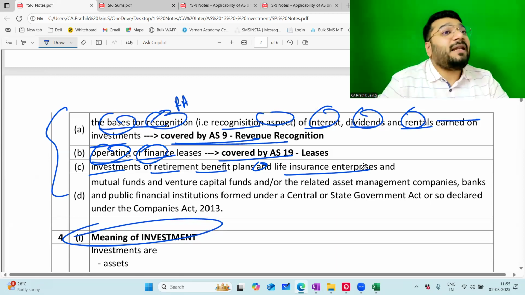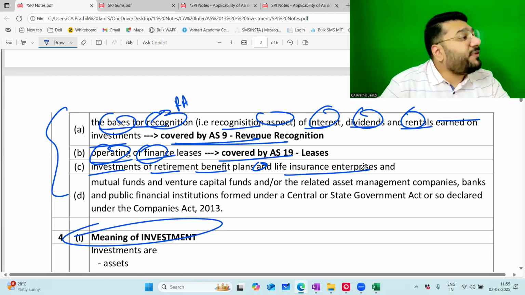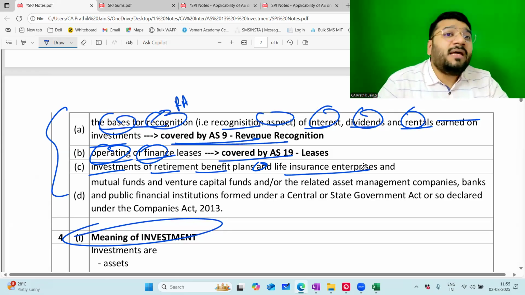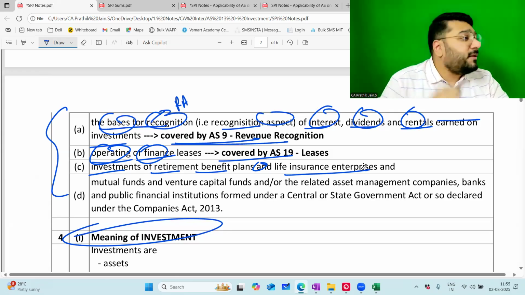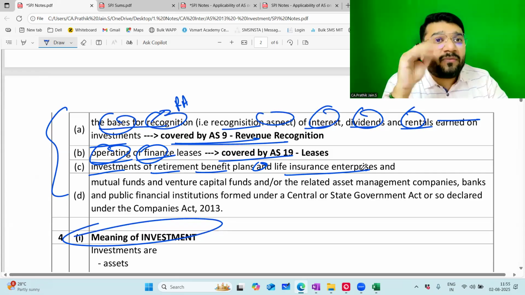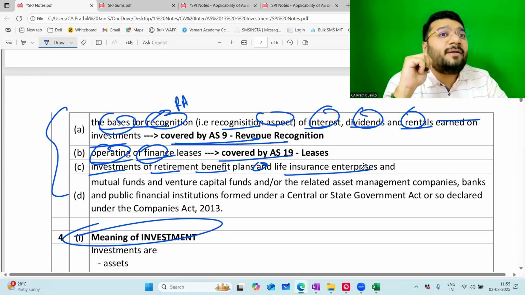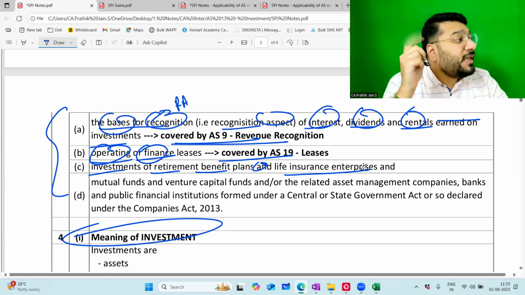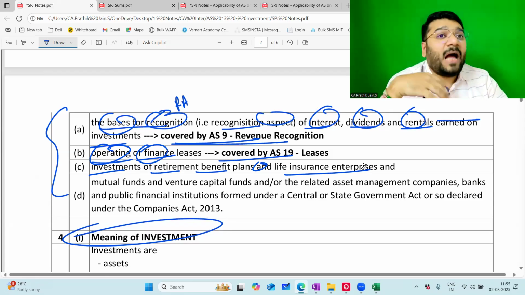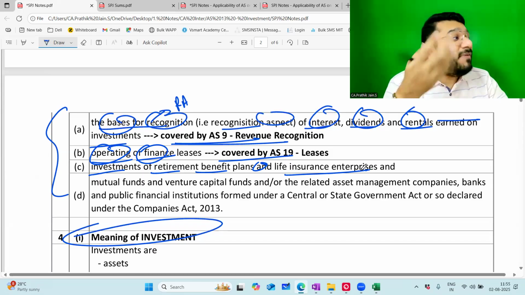If I invest in life insurance, you know what life insurance is? Why do people take life insurance? Let's say this person, Mr. X, has three more family members, one wife and two kids. Mr. X is the sole earning member. If he dies, he will have a worry: how will my family survive later?